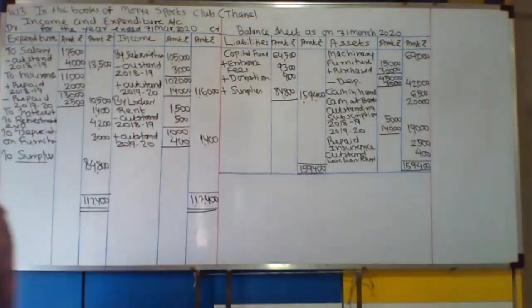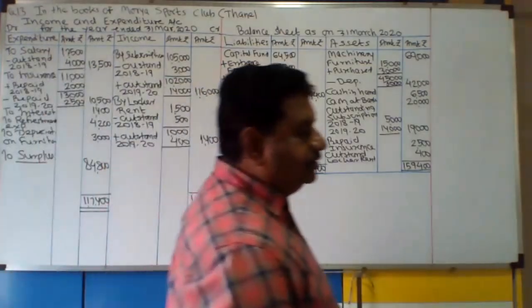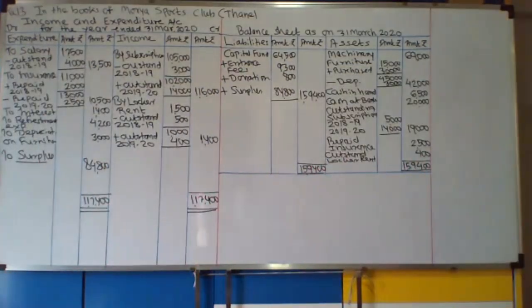Complete करो. The highlights of today's question is the subscription.